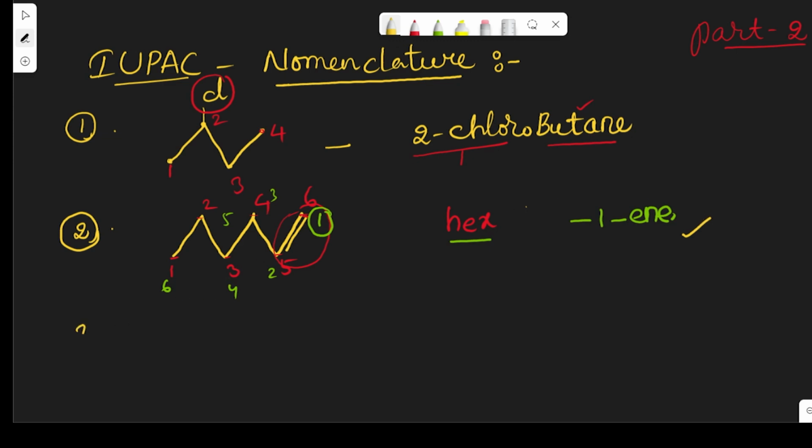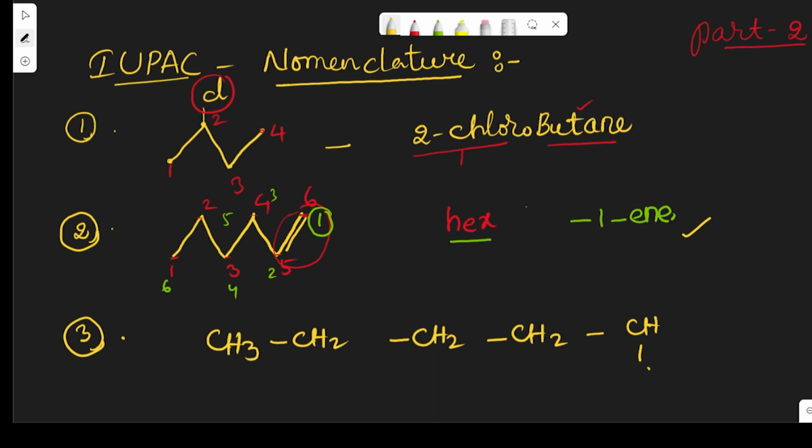So let us see the third one. CH3, CH2, CH2, CH2, CH, CH2, CH3 and CH3. So now what is the name of that compound?